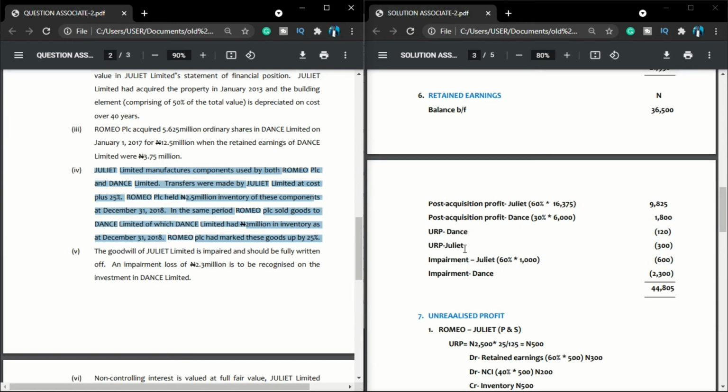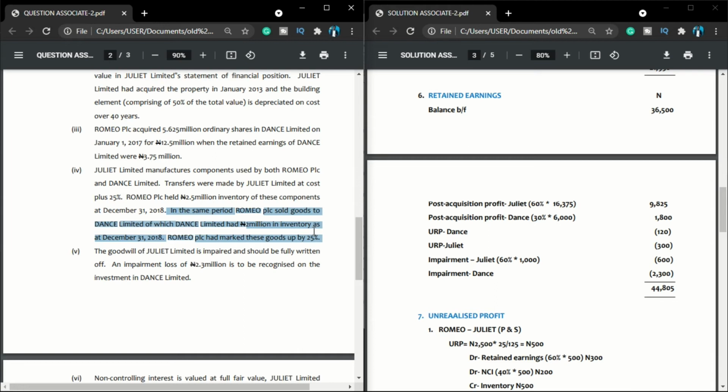And you can also see here unrealized profit under the parent company, it is how much? 300. But we are not done. That is one part of it. So still on the same additional information, see here now, in the same period, Romeo sold goods to Dance Limited. Romeo is the parent company, Dance is an associate.